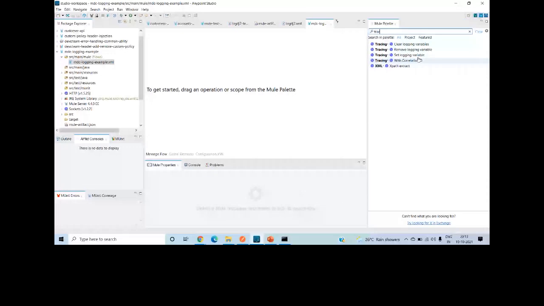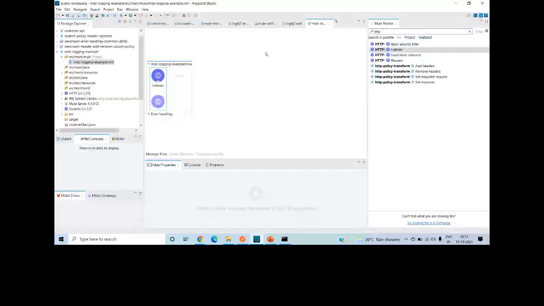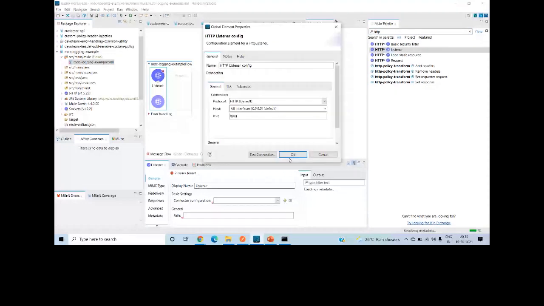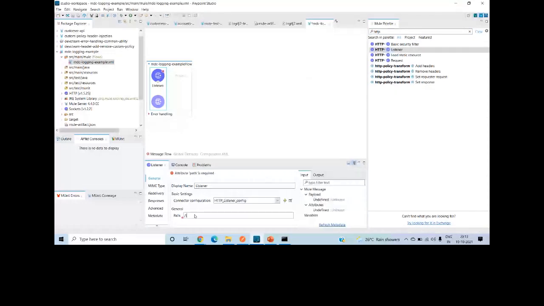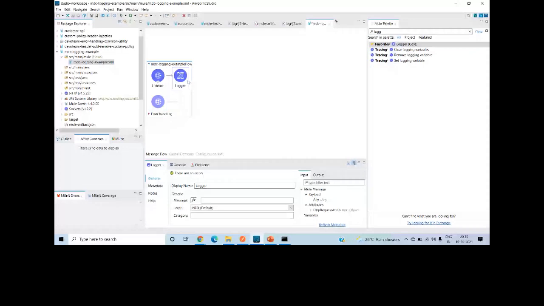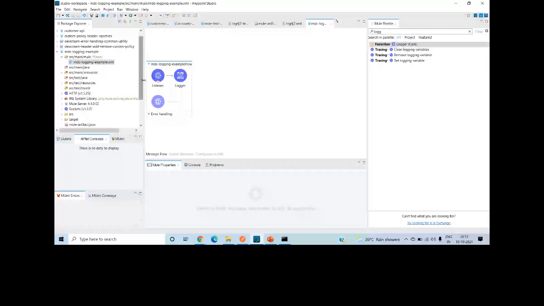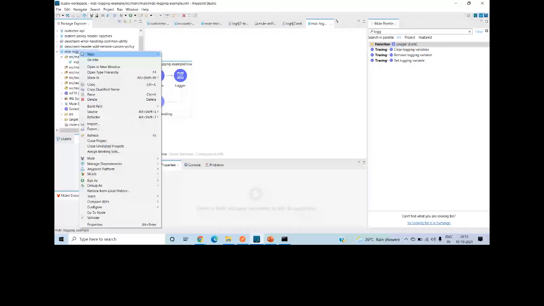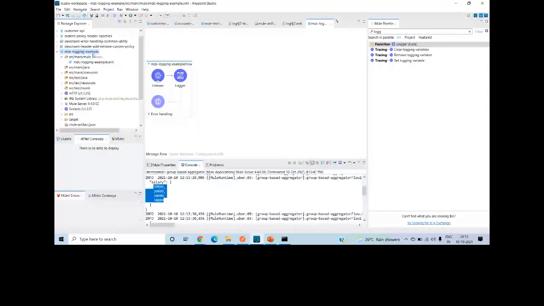Okay. So I will add an HTTP listener and configure it. I will say test. Then I will simply use a logger component, and you have to say payload. I'm just logging my payload. So let me export this file. Let me go to console. Export.